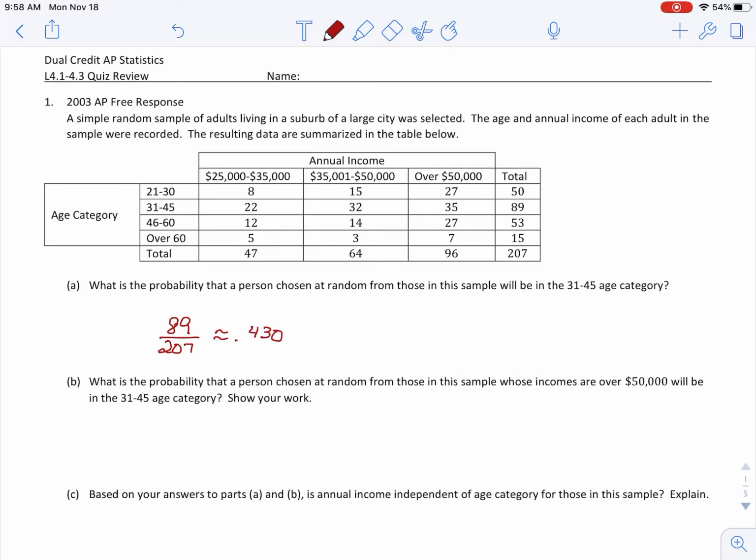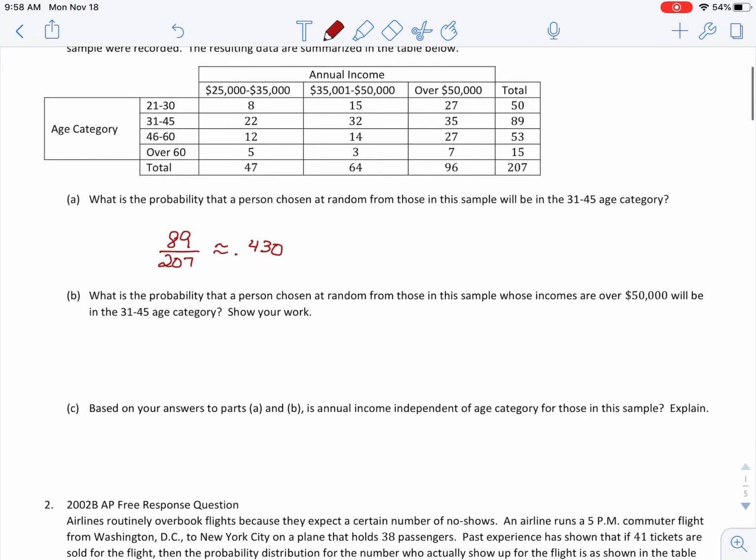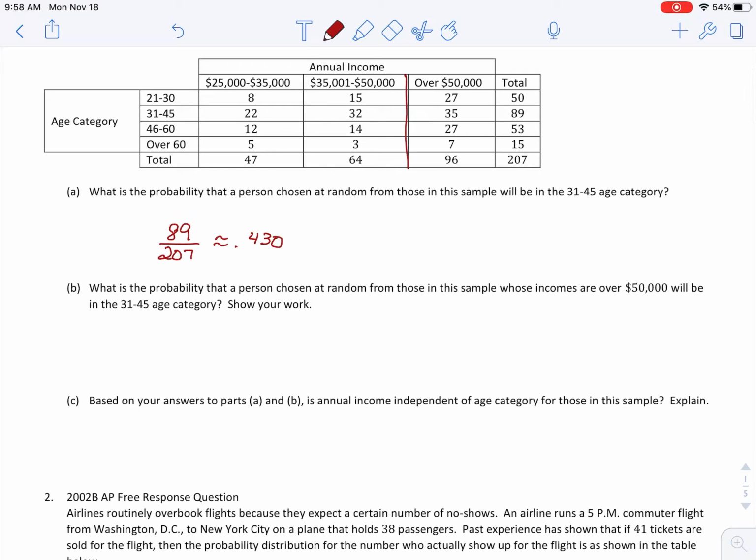However, on part B, I want the probability that someone in this sample will be in that category. But again, it's saying that those in this sample whose incomes are over 50,000. This is another way of saying it's a conditional probability. What is the probability that a person chosen from those in the sample whose incomes are over 50,000? So I can't look at everybody. I can only look at the people whose incomes are over 50,000, which are these people here. So I can only look at those 96.